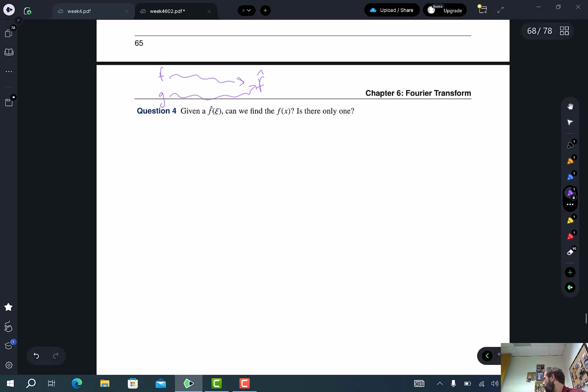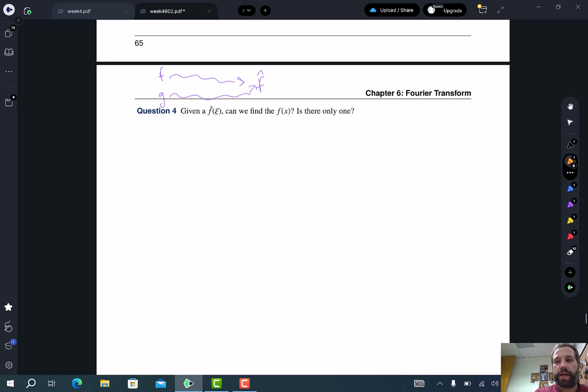But now we want to know, practically, is there a way? Now that we know that there's only one, is there a way to compute the inverse Fourier transform? In other words, given a Fourier transform, is there a practical formula to find the function? And the answer is yes. It's a very good formula, and it's going to look very much like the Fourier transform itself.